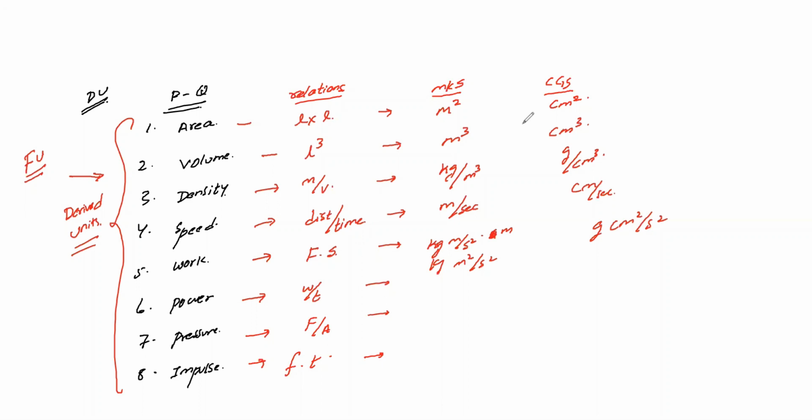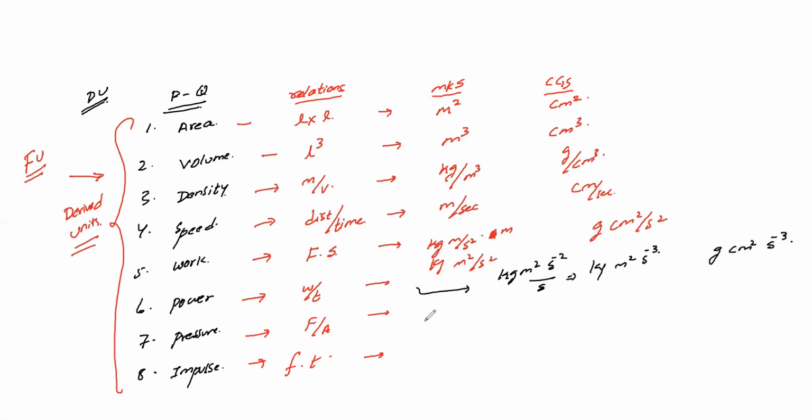Okay, and let's see, power is equal to work by time. Work is nothing but kg meter square s power minus 2, divided by s. I can write it as kg meter square s power minus 3. This is your power, watt, but in MKS or CGS it becomes gram centimeter square s power minus 3.